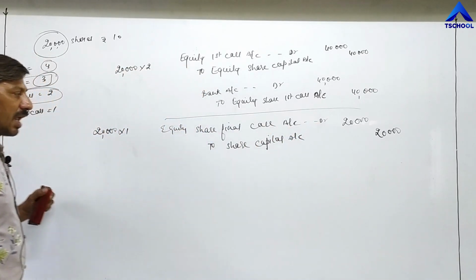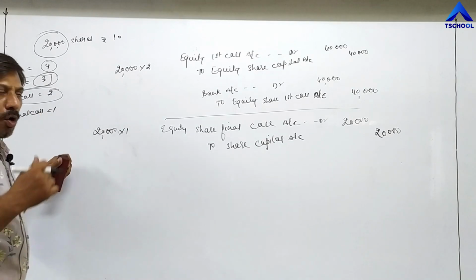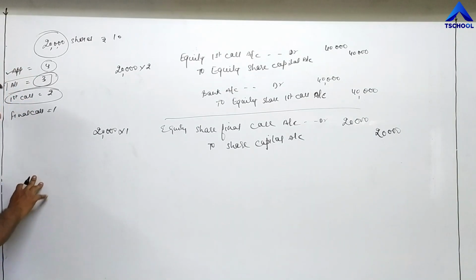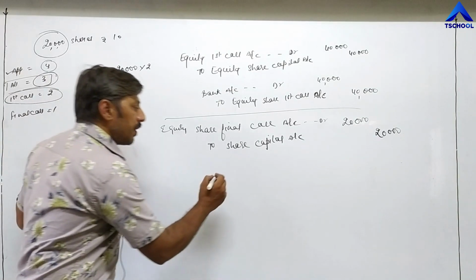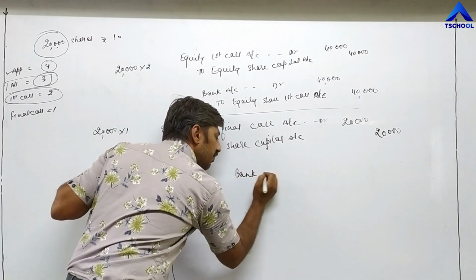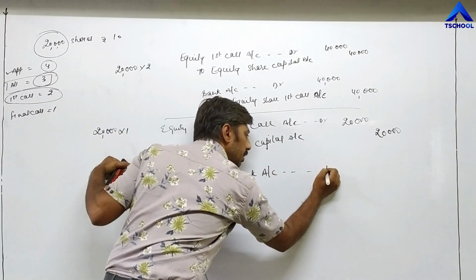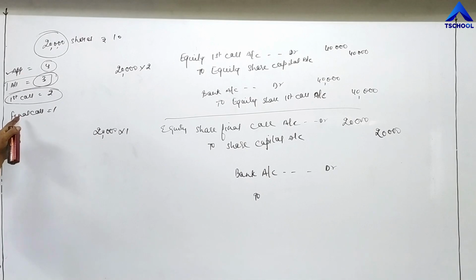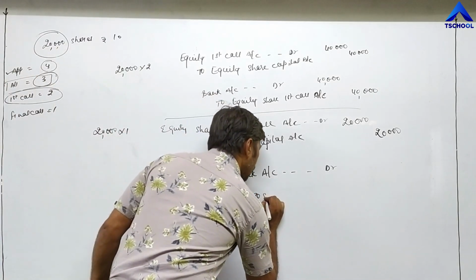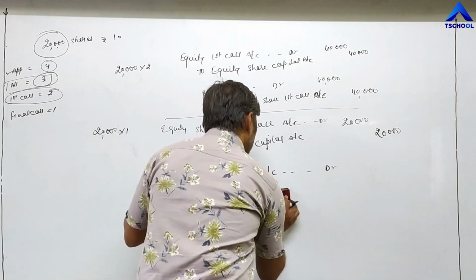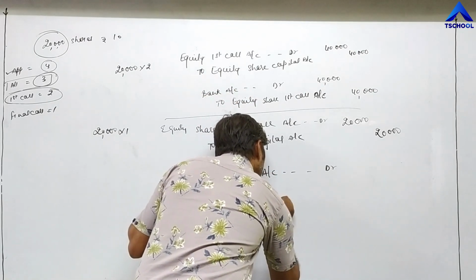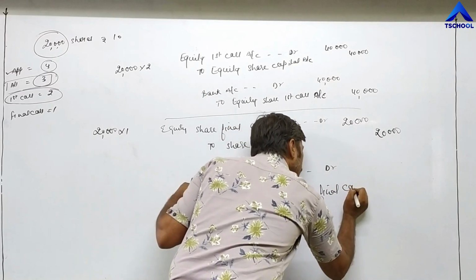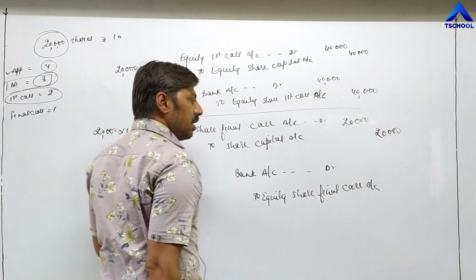We have to receive 20,000 in future. When the time comes to pay the last installment, again all shareholders will send the check according to the number of shares purchased by them multiplied by 1. Again the company is receiving a check. So for the check we write bank account debit, to equity share final call account. And how much money? Same 20,000.